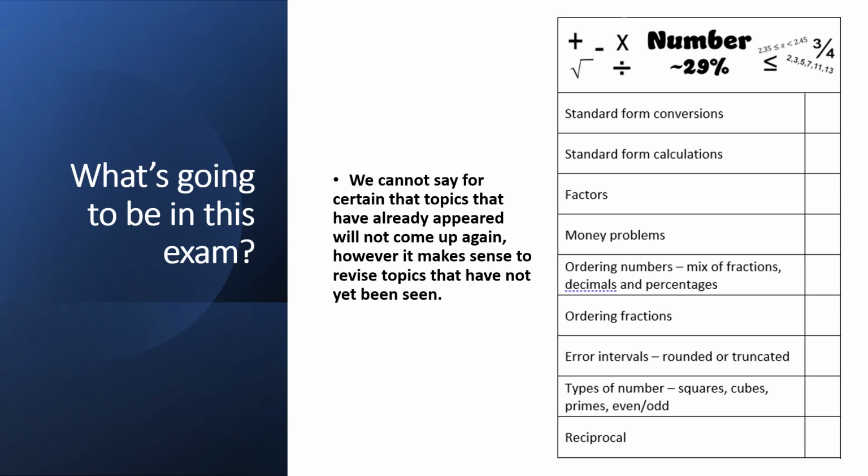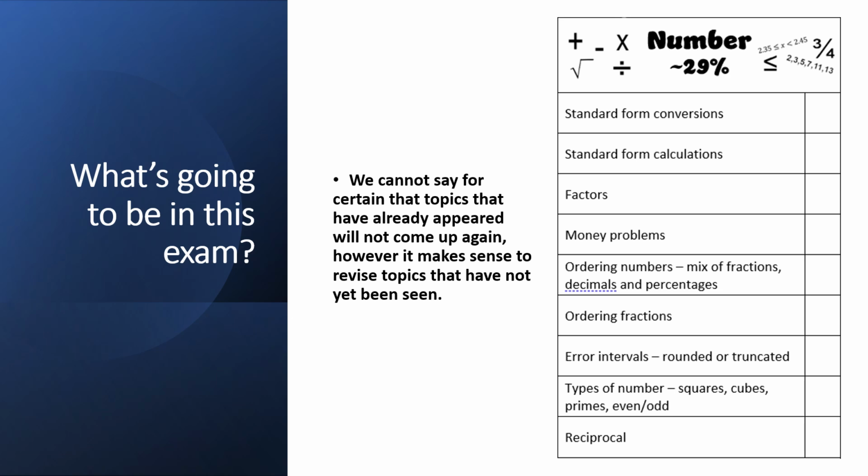The next biggest section is number, again roughly 30%. We haven't seen any standard form yet, so we expect standard form conversions or calculations. There hasn't been any mention of factors. Always see money problems. There has been money problems. There might be another money problem. Error intervals and reciprocals. All of these things are really common. And again, we haven't seen these.